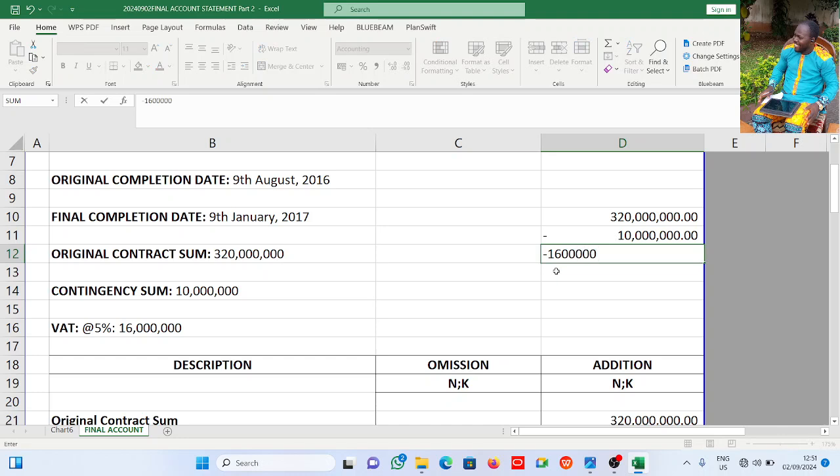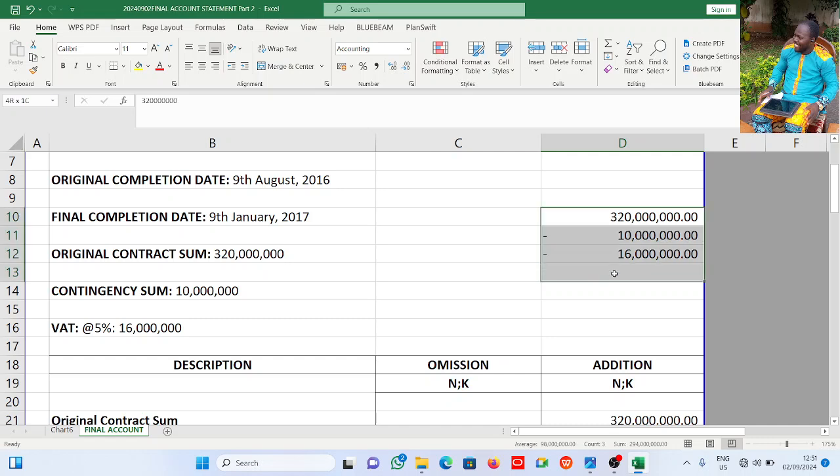If I less everything here, this gives me 294,000, which means if I add 5% on 295,000, then add 10 million, it should give me 320 million, which is not going to happen here.